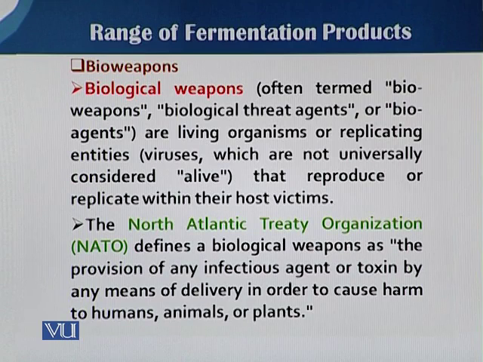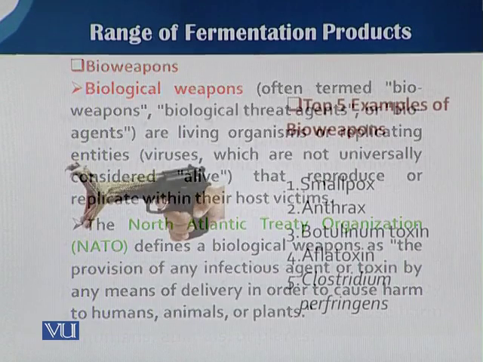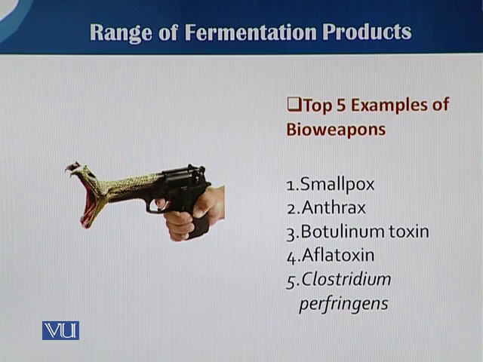In this slide, you see that bioweapons include either pathogens or some pathogenic agent or toxin agent. If we talk about pathogen production and their utilization as bioweapons, then that comes into biomass production. Here you can see different microorganisms that can be utilized as bioweapons: smallpox, anthrax, botulinum toxins, aflatoxins, Clostridium perfringens.